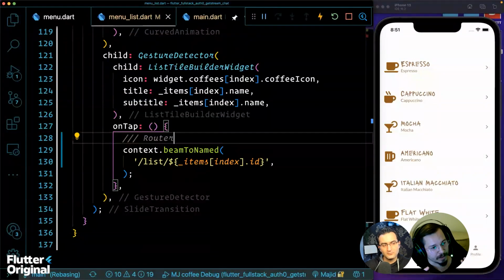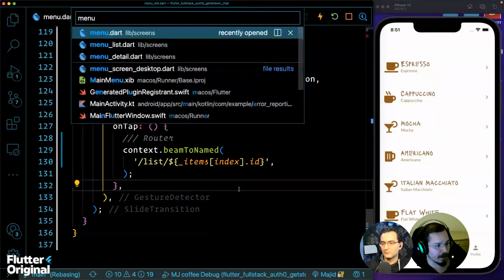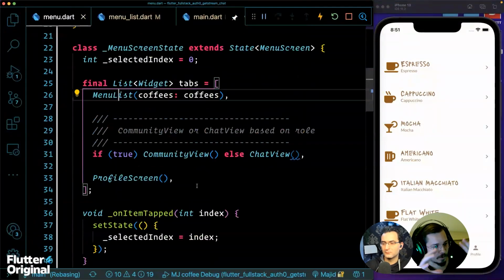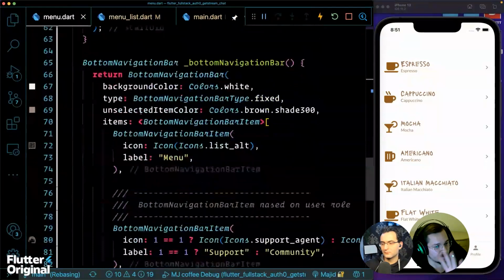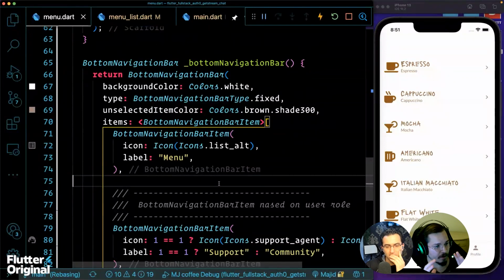But for example, with a bottom navigation bar, the body above it is a kind of nested navigation, because inside we are navigating, but that navigation is not changing the entire screen. It's not changing the bottom navigation.